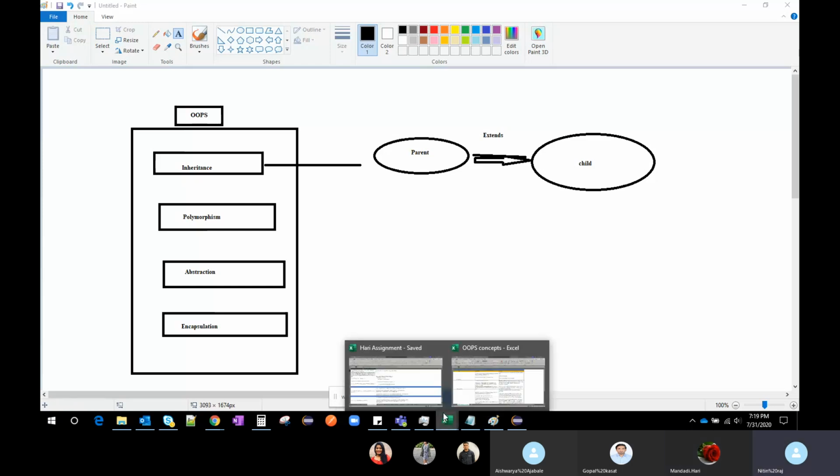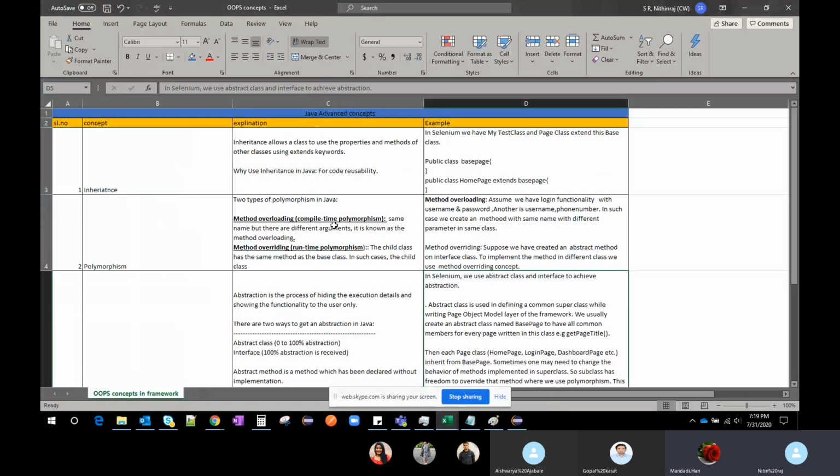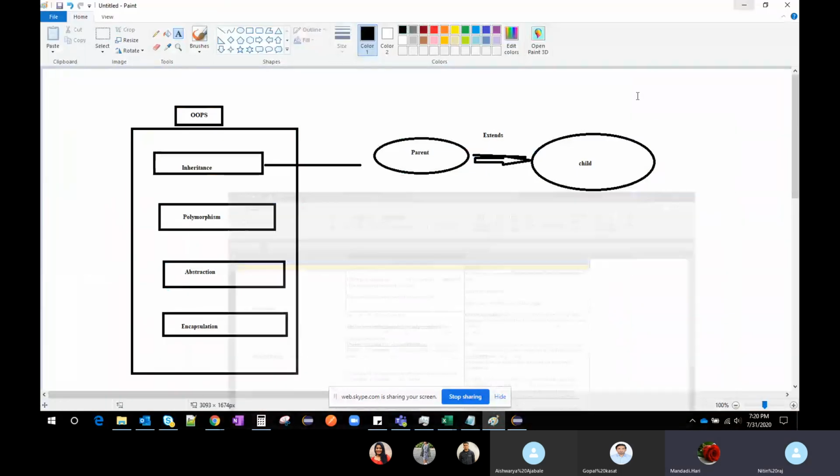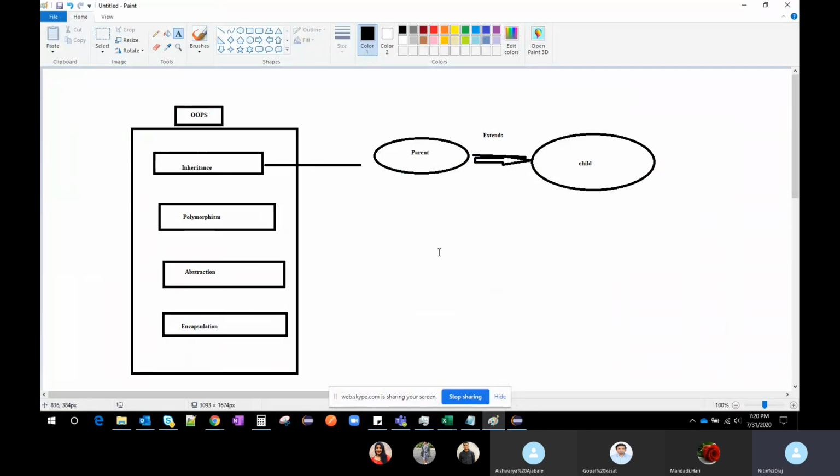If you go to the document which I prepared, inheritance allows a class to acquire the properties and methods of another class using the extends keyword. The reason we use inheritance is code reusability, to avoid duplicate code. As an example, we have test classes, and the page classes such as home page and customer page extend the base class. So this is inheritance. Is it clear? Any doubts on this one?